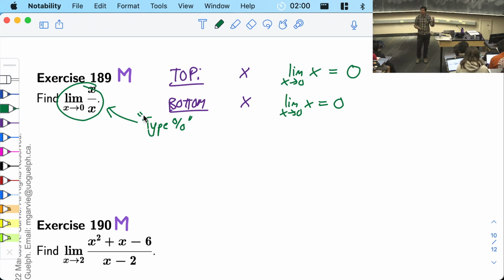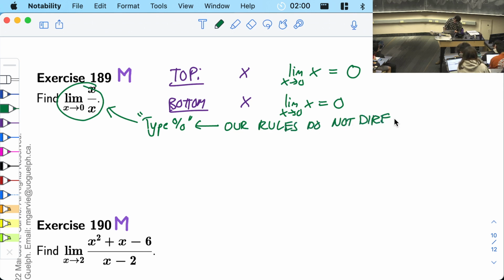And 0 over 0 doesn't mean the answer is 0 over 0. 0 over 0 is not an answer. It is type 0 over 0. It means we can't apply our rules. Our rules do not directly apply.